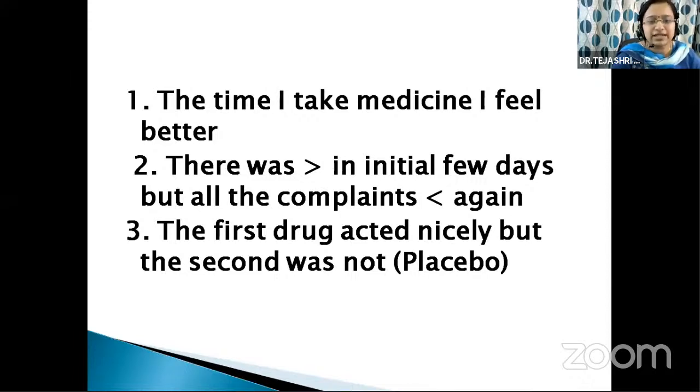The first drug acted nicely, but the second did not, as if we had given him a placebo. So the symptoms again come with the same intensity, the general symptoms as well as the particular symptoms. That's why we have to repeat that medicine again, repetition of the same remedy.